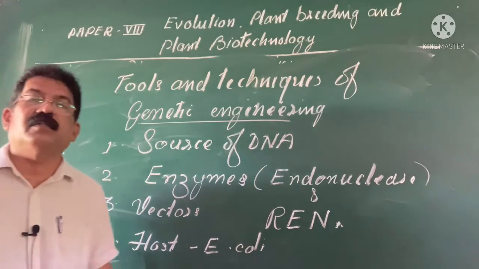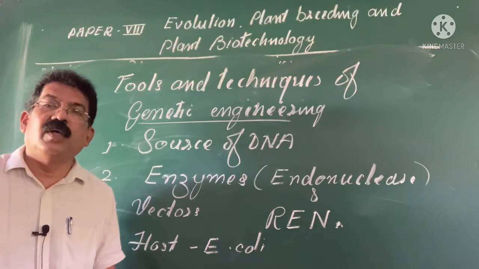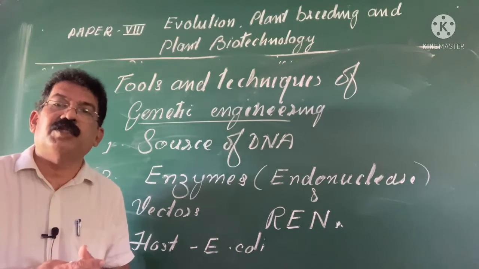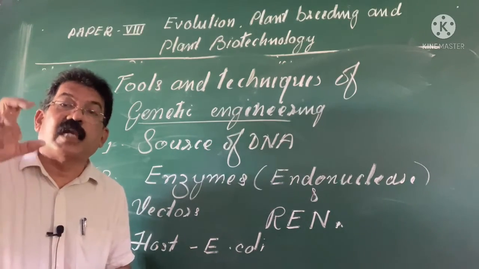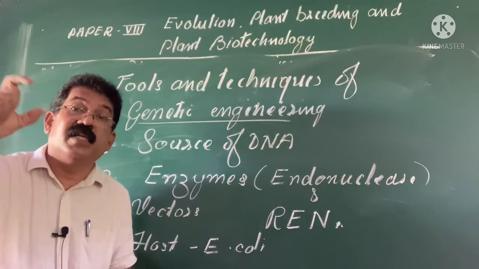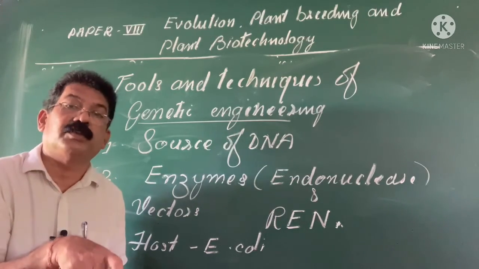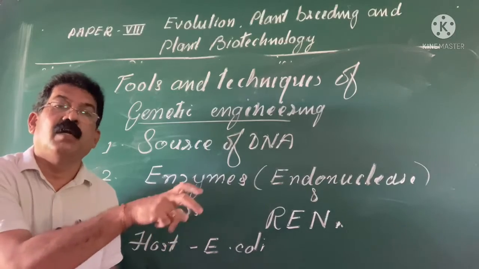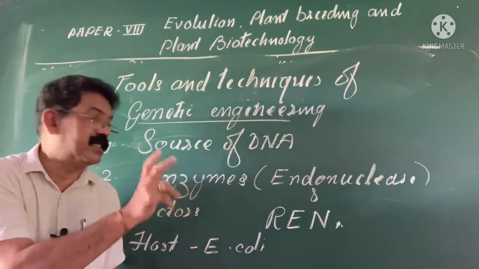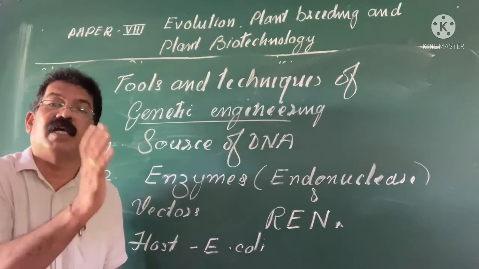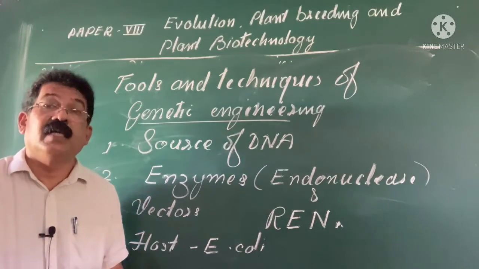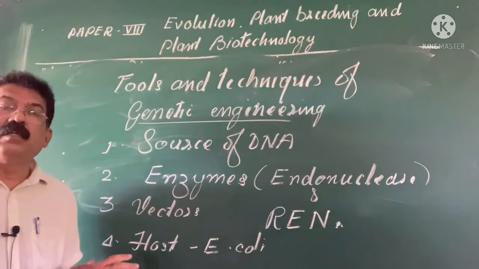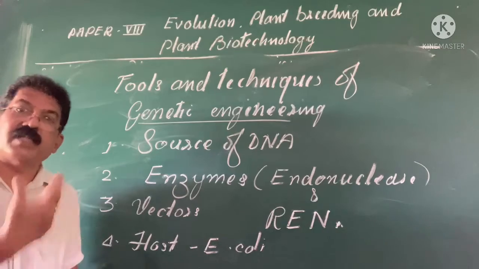The best example is golden rice. Golden rice is a variety of rice in which the gene responsible for beta carotene synthesis has been successfully introduced, by which it has become vitamin A rich rice and it appears golden. That's how it is named golden rice. It has 4 tools, which again I will explain in the next class.